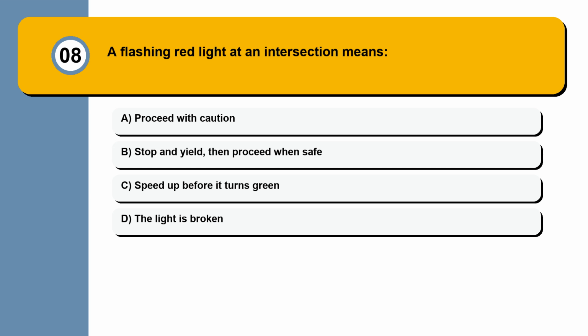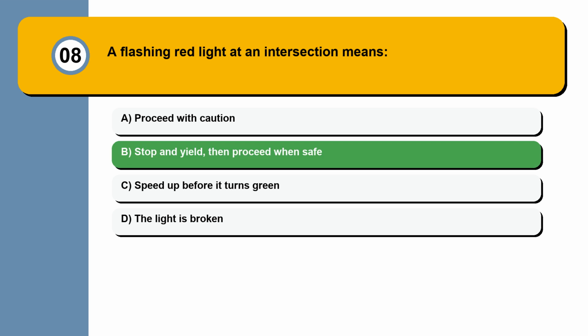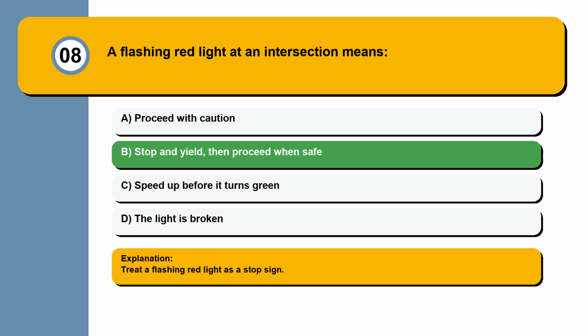Question 8. A flashing red light at an intersection means: proceed with caution, stop and yield, then proceed when safe. Speed up before it turns green. The light is broken. Treat a flashing red light as a stop sign.